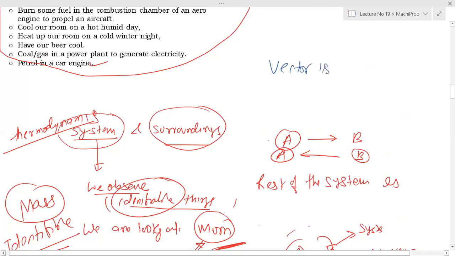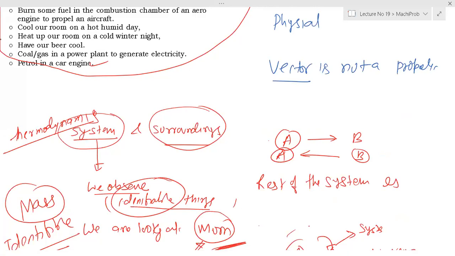Vector is not a property. Not a property. Because physical quantities are of two types. Vector is a quantity, right? A vector is a physical quantity that is used in physics, and it has direction as well, apart from magnitude.